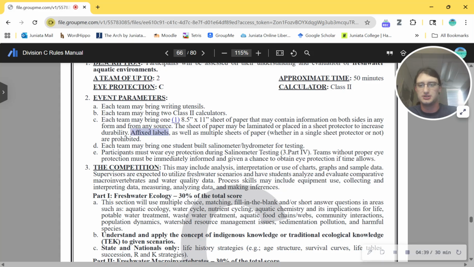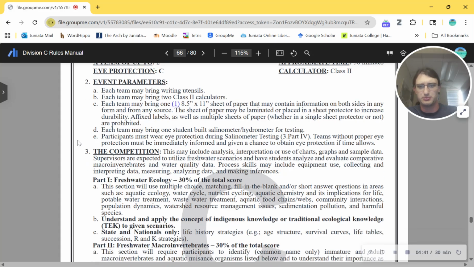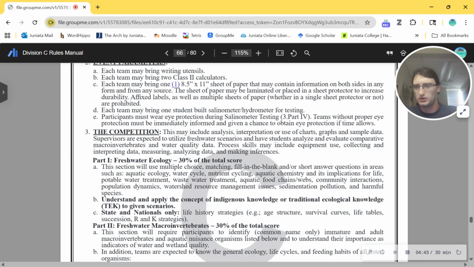I'm sure a lot of you guys know this. I'm going to actually stop boring you guys and get into the stuff. One more thing, though, up here. Salinometer, hydrometer. Yep, okay. That was in the event when I did this. So let's get into the actual interesting stuff.